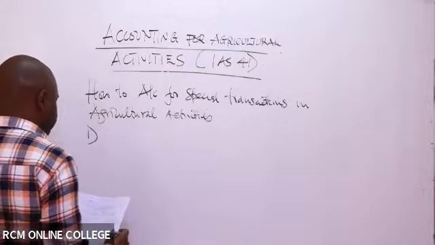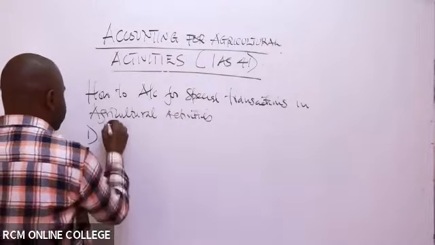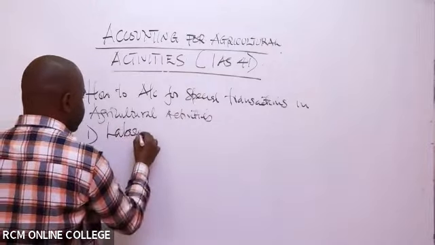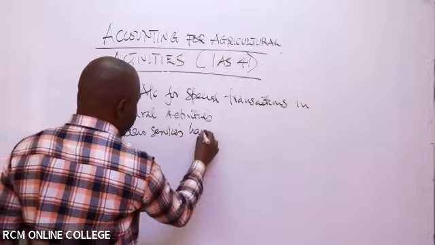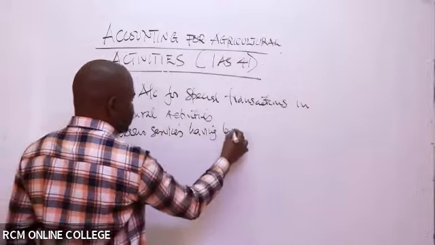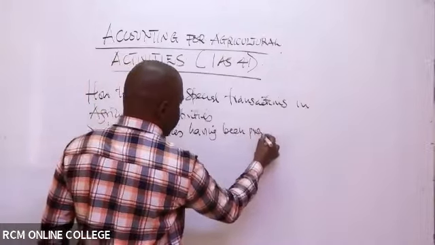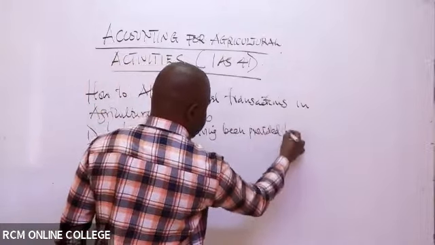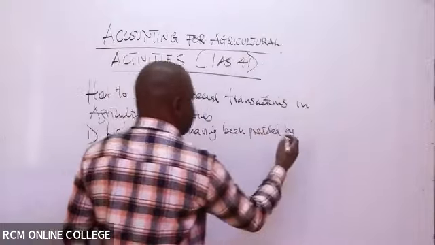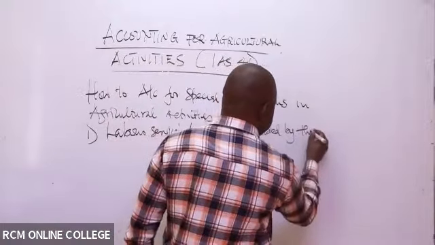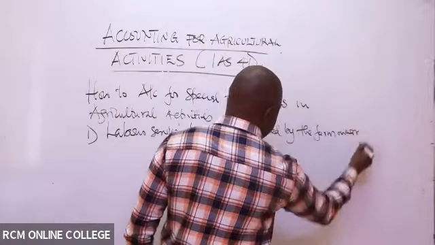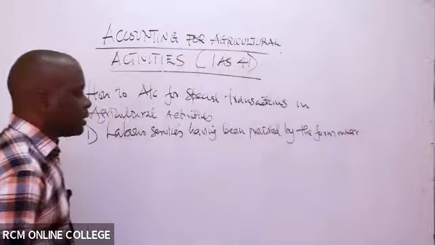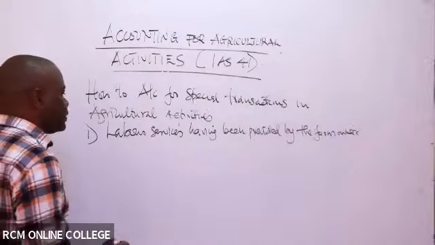If you have labor services having been provided by the farm owner, what will happen in this case?